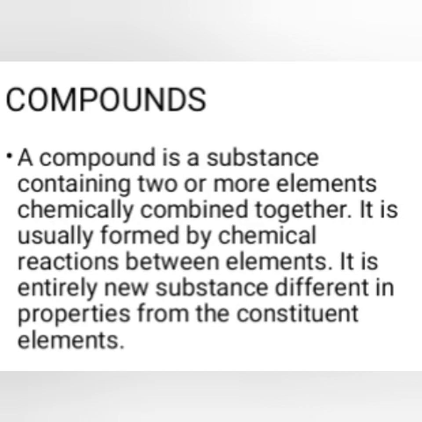Now look at the compound. A compound is a substance containing two or more elements chemically combined together. It is usually formed by a chemical reaction between elements. It is an entirely new substance, different in properties from the constituent elements. For instance, sodium chloride, NaCl, has two constituent elements, sodium and chlorine. Sodium has its own different property, but when combined with chlorine, it gives an entirely different property, called sodium chloride, a common salt.